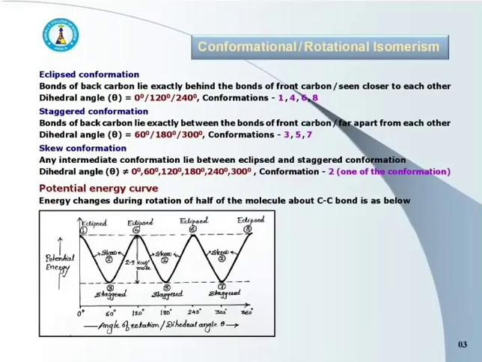Skew conformation is any intermediate conformation lying between the eclipse and staggered conformation. Dihedral angle theta is having any value other than 0, 60, 120, 180, 240 or 300 degree.